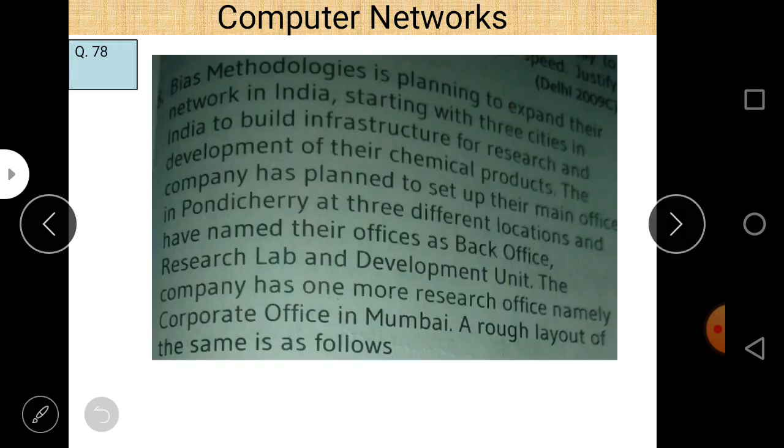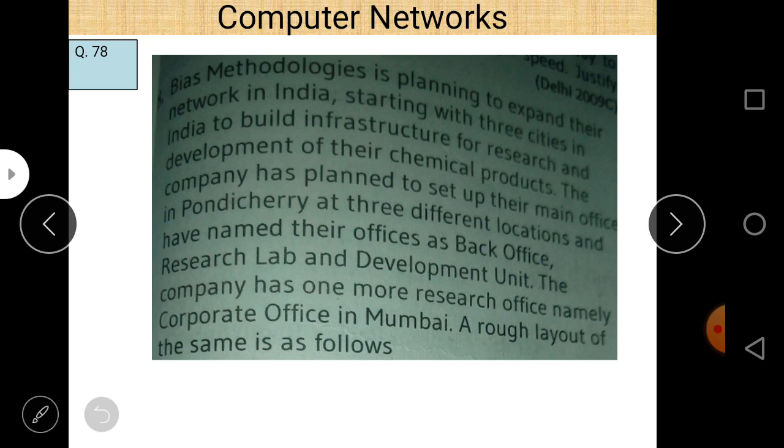78. Here it says that Wise Methodologies is planning to expand their network in India, starting with 3 cities in India to build infrastructure for research and development of their chemical products. The company has planned to set up their main office in Pondicherry at 3 different locations and have named their offices Back Office, Research Lab, and Development Lab.